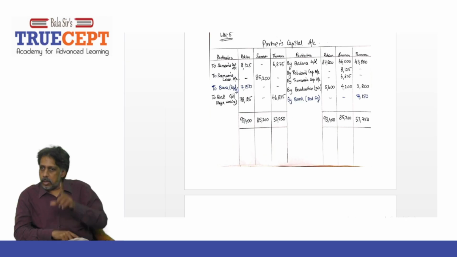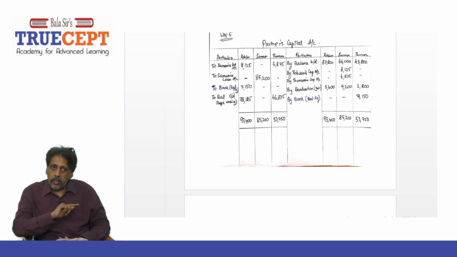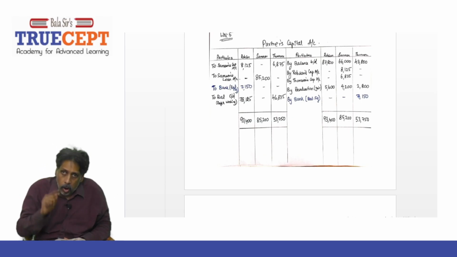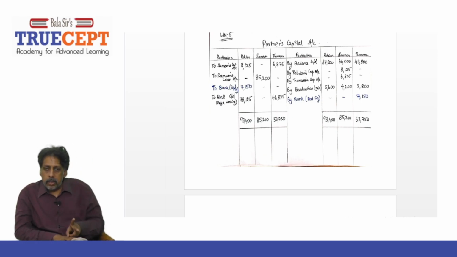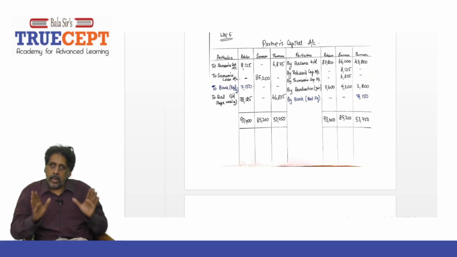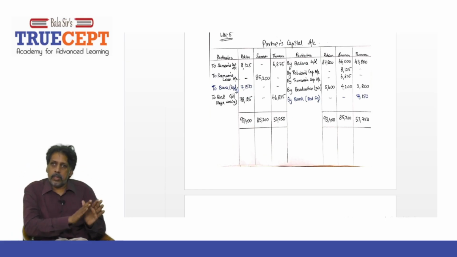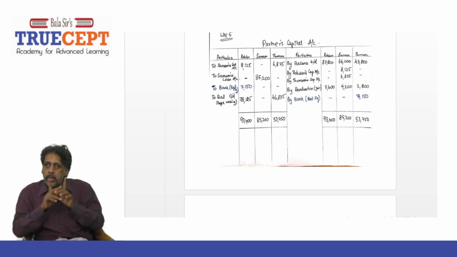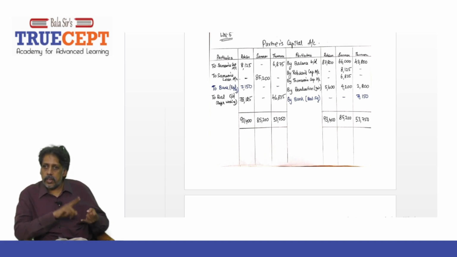Loan account. Amount is 85,200. Now, just be careful. Do not simply balance the other two partners. Do not write 'by balance carried down' that way, because it's given that the two partners R and T want to have their capital account in the new firm in their profit sharing ratio 5:3.